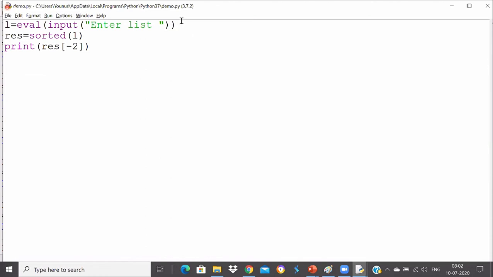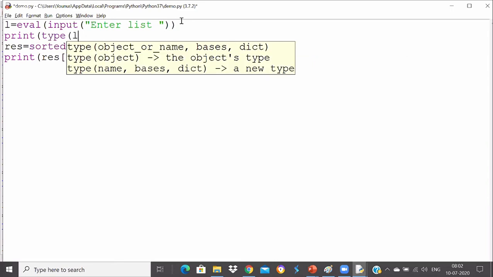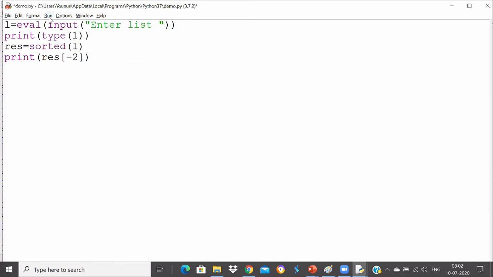Now, when I ask, please tell me the type of L. That's why this knowledge of packing and unpacking is required. When I print L and the type of L, it will tell you the type of L is not list, it is tuple now.